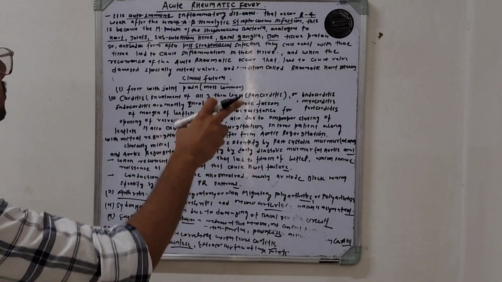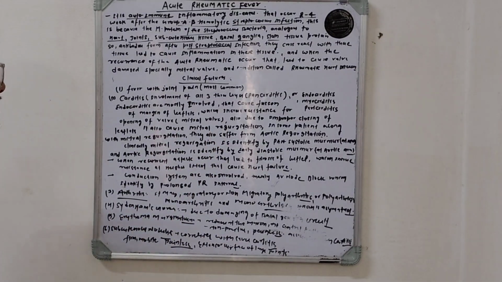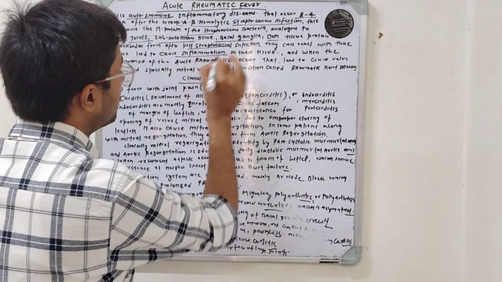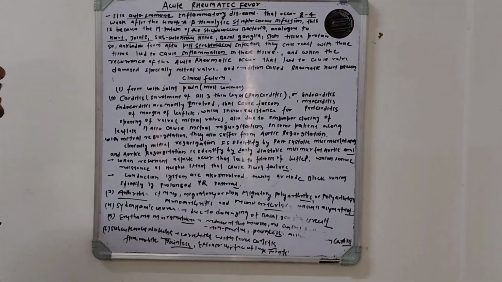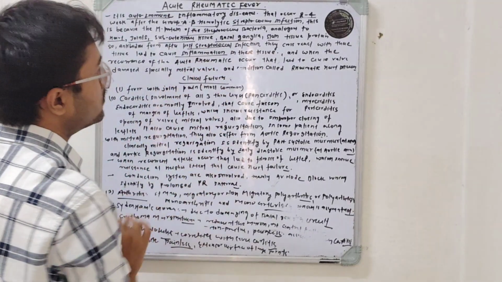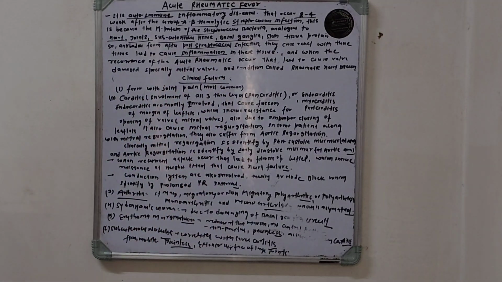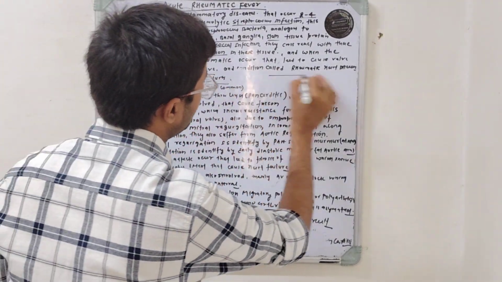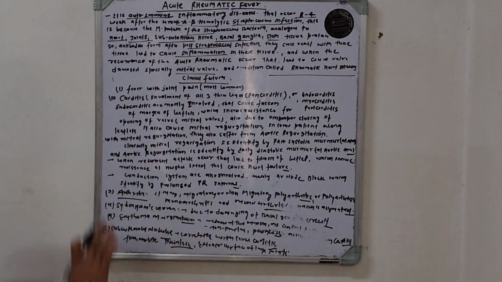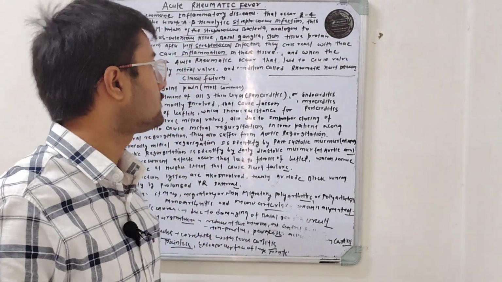streptococcus infection cross react with these tissues and cause inflammation in these tissues, and with recurrence of acute rheumatic fever, that causes valve damage, especially of the mitral valve, and the condition is called rheumatic heart disease. So what is written here?